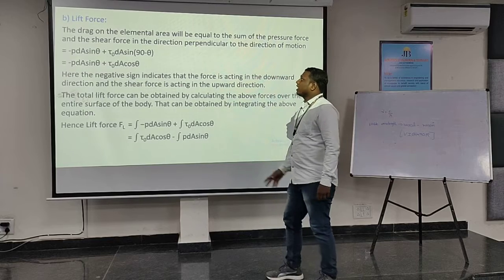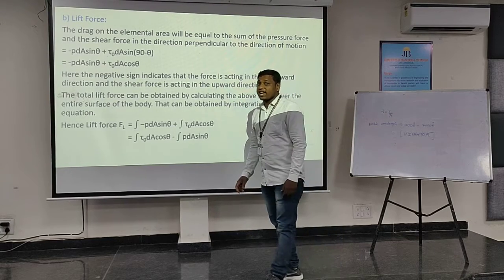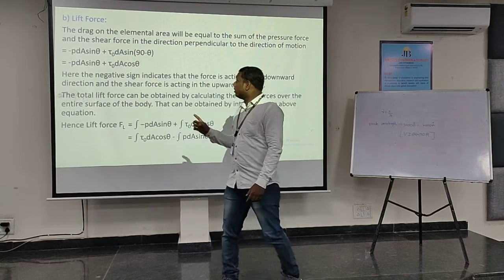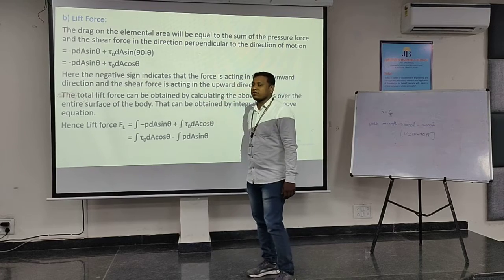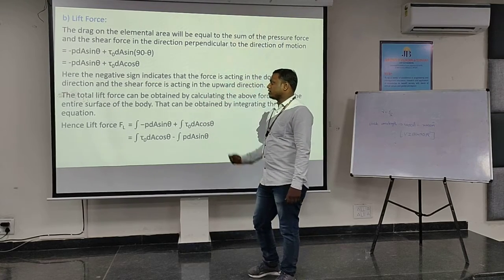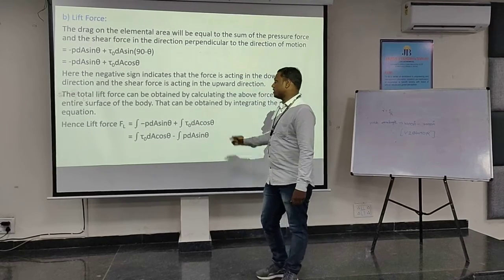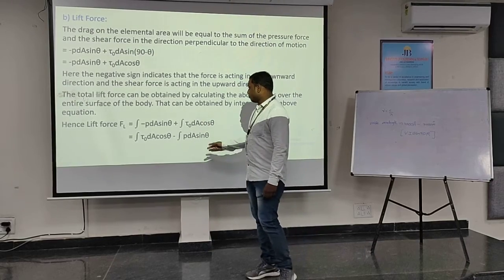When you add them, it gives the total lift force acting on the small elemental area dA. To find the total lift force on the surface of the body, you have to integrate this equation, and you will get the total lift force, which can be written as the integral of tau naught dA cos theta minus P dA sin theta.